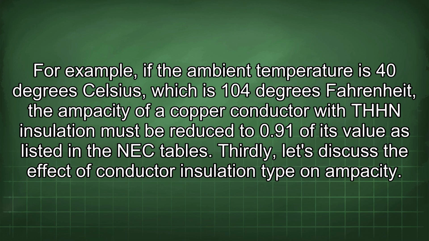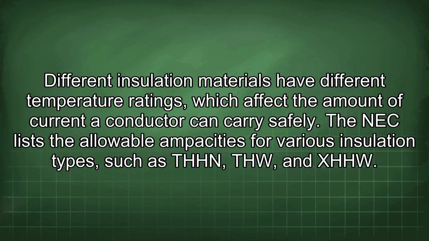Thirdly, let's discuss the effect of conductor insulation type on ampacity. Different insulation materials have different temperature ratings which affect the amount of current a conductor can carry safely. The NEC lists the allowable ampacities for various insulation types, such as THHN, THW, and XHHW.